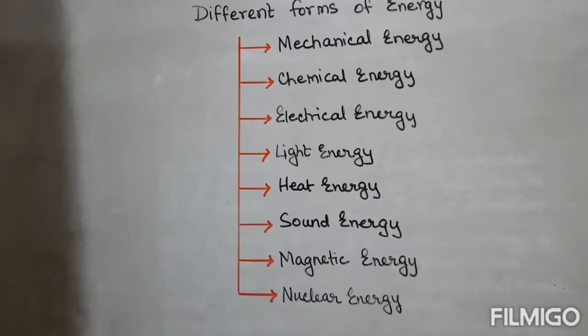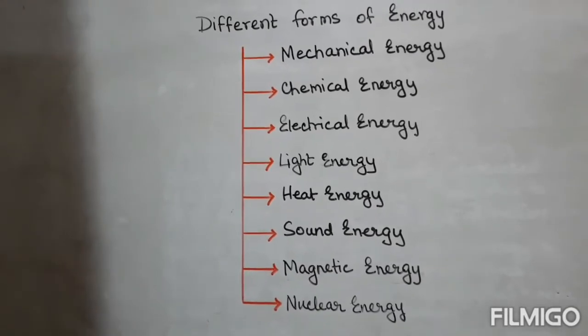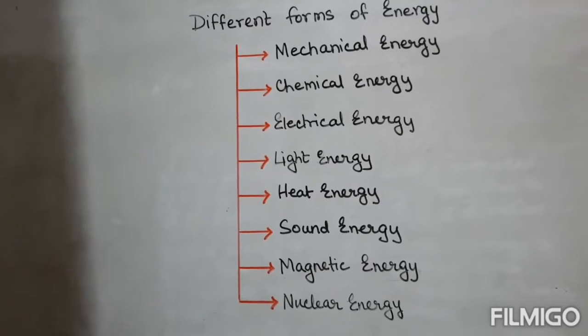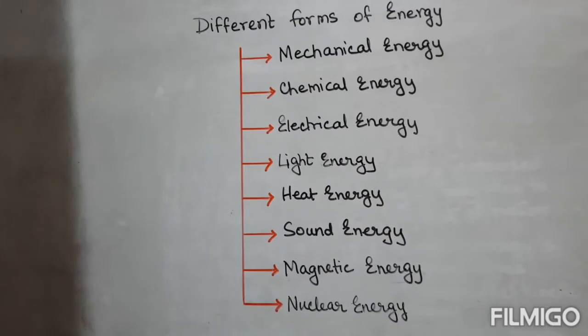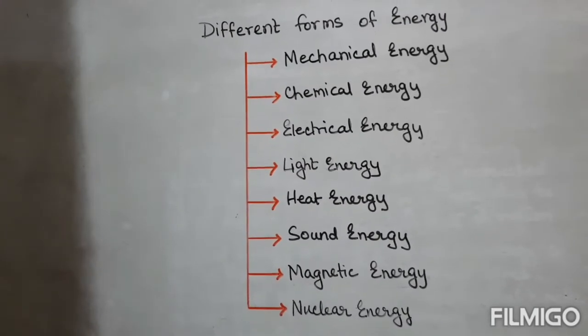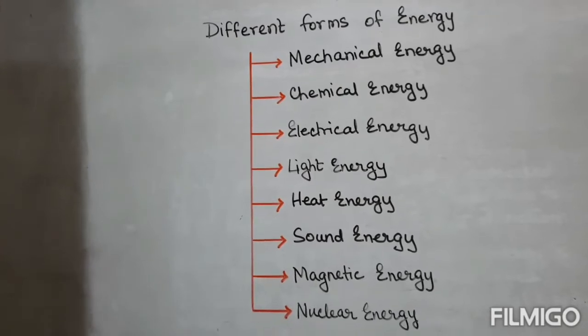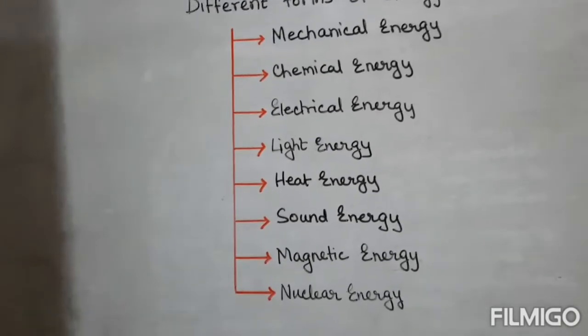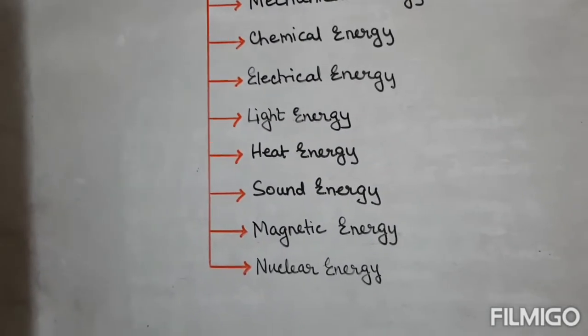Energy in the food that we eat is stored as chemical energy, and when the food undergoes chemical change in our body, the energy is released and we are enabled to run, walk, jump.